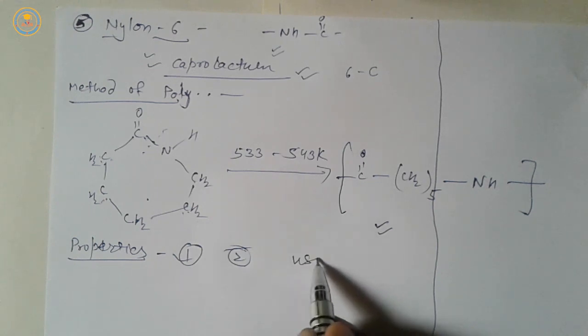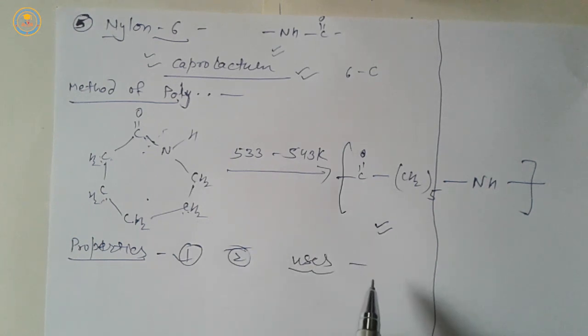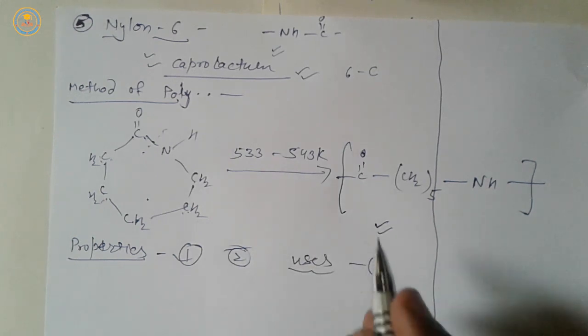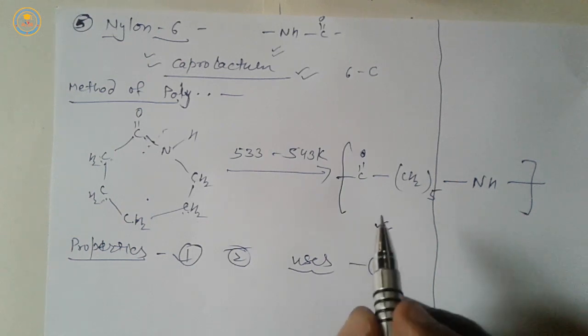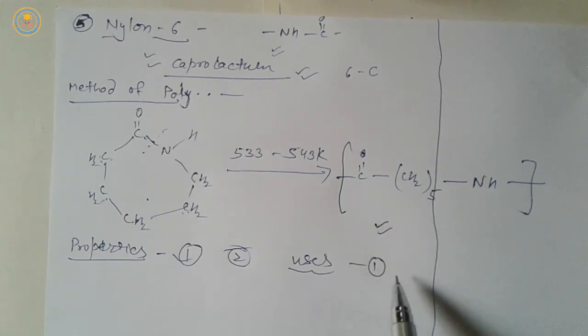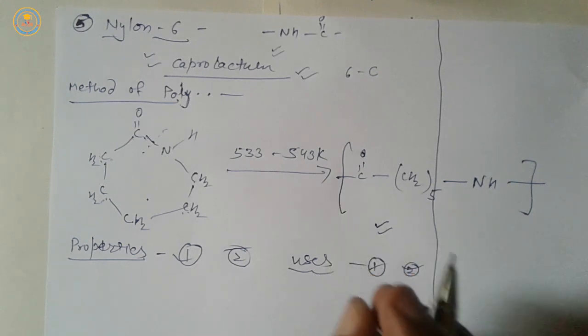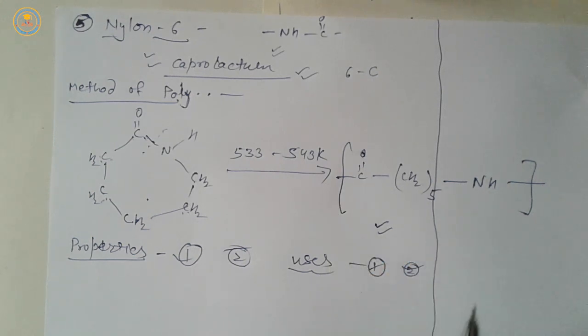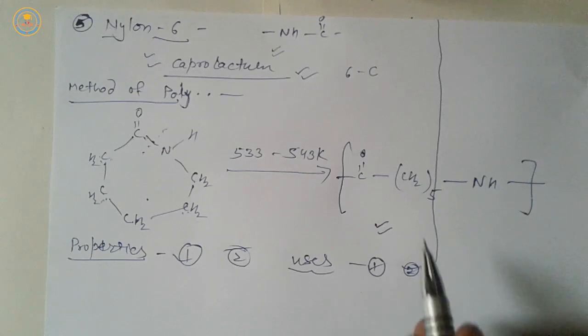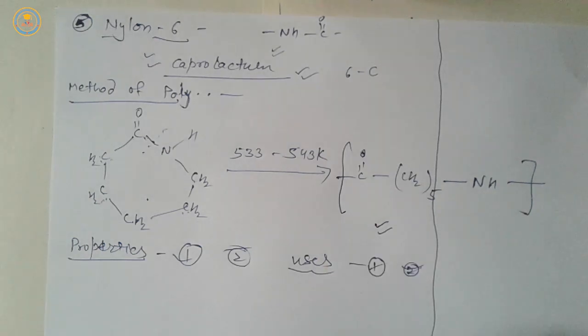Next point is usage of nylon 6. First, it is used in gears in vehicles. Apart from this, it is also used in toothbrush bristles, musical instrument wire, filaments, nets, etc.